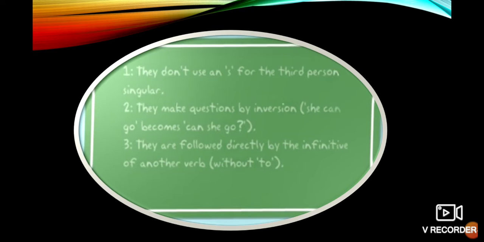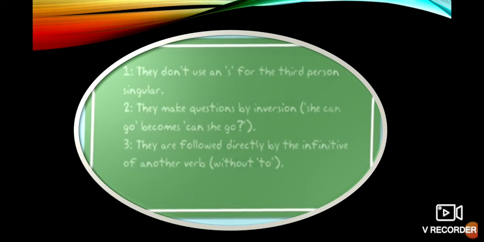They do not use an s for the third person singular. Suppose, "He speaks English well." Here you can use s, but when a modal auxiliary is used, we should not use s. "He cannot speaks English well" is a wrong sentence. How can we say it? He cannot speak English well.